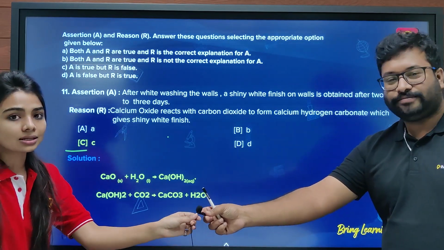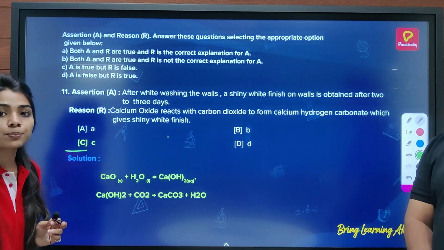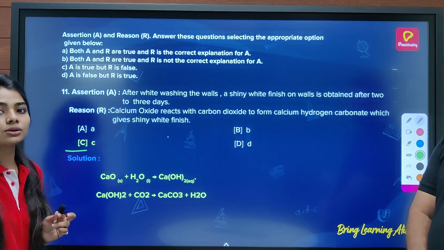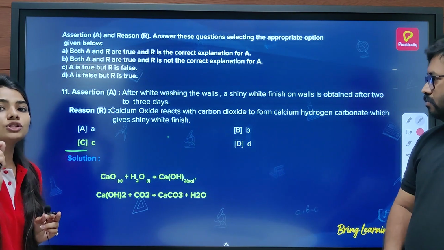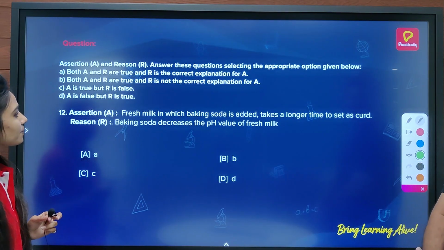Look how you can answer these questions. You should remember which is the most appropriate option. Okay, so only mark that option which is the most appropriate one. Now moving towards the next question.